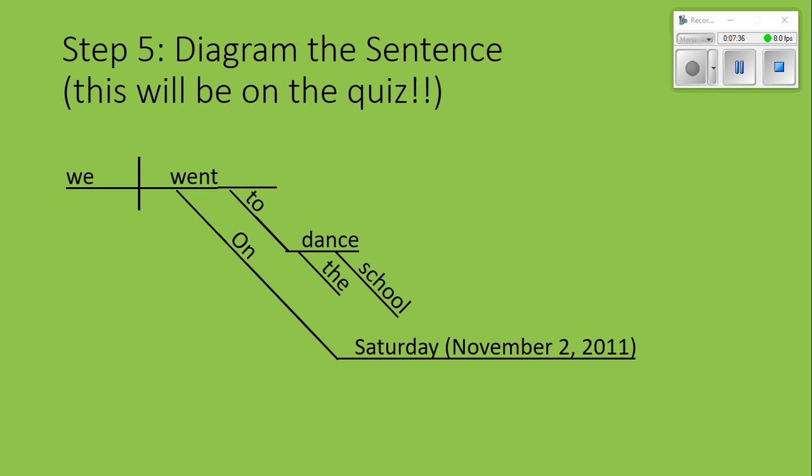And then again, diagramming is going to be on this quiz. So we have our subject is we, our verb is went, and then we just have prepositional phrases down here. The only difference on this prepositional phrase is we also have the appositive listed, November 2nd, 2011. So that is, again, just a little different than the ones we've seen in the past. Again, pause this if you need extra time to draw that out.